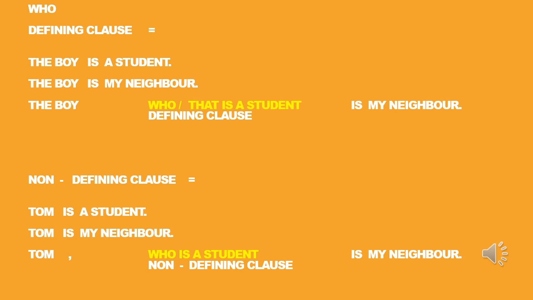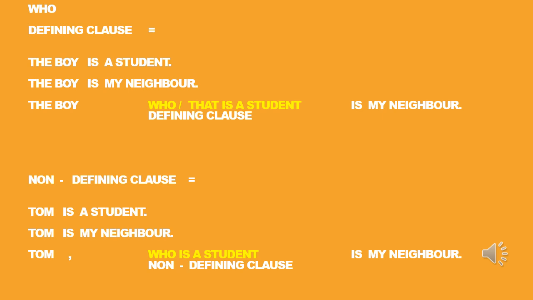The boy who or that is a student is my neighbor. So this is a defining clause. Then how about "Tom is a student. Tom is my neighbor"? By hearing the name Tom, we know who the boy is already. So we don't need the clause anymore. Automatically the clause "who is a student" becomes non-defining, non-explaining, non-describing. That's why we call it a non-defining clause.